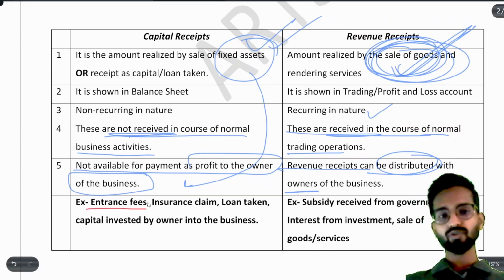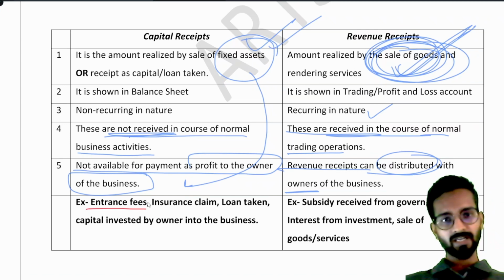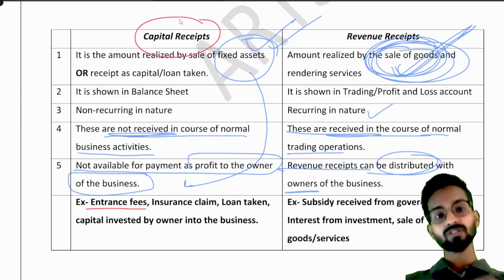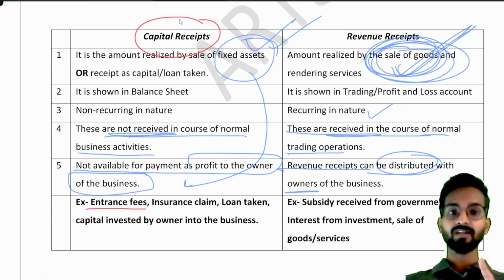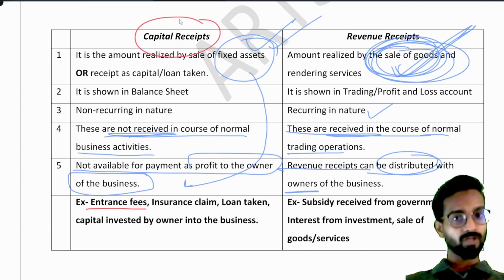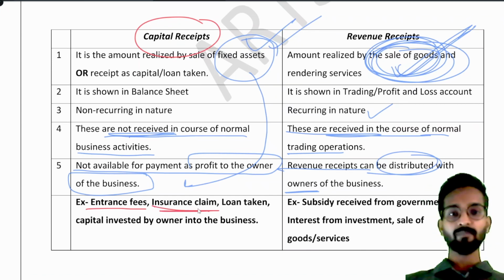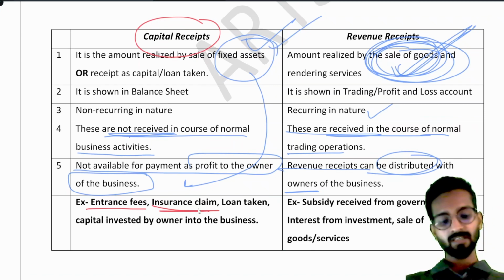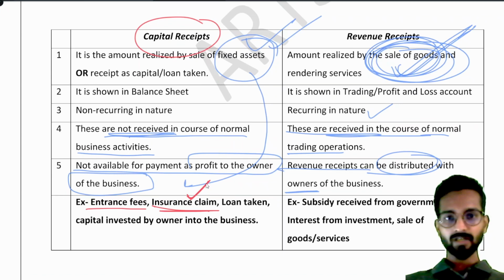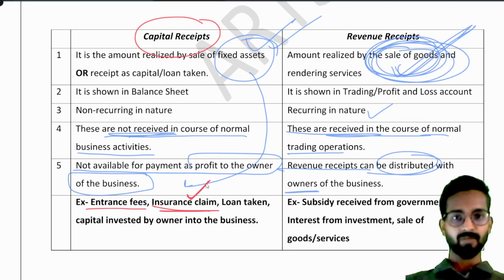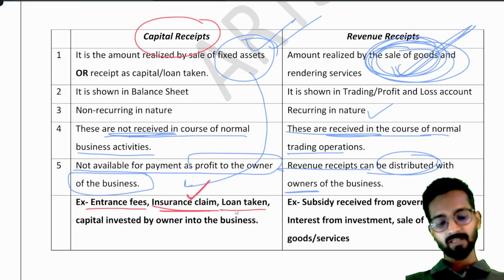Entrance fees. Suppose you have joined any club, you have to pay the entrance fees. Why is entrance fees a capital receipt for the club? Because the club will receive entrance fees only once from every person who is joining the club. Insurance claim. Whenever you have damaged your fixed asset or your vehicle, if you are claiming insurance for that, obviously you will claim insurance once only. It is not that you are claiming every day or every month. Understood? Loan taken, capital invested, that we have already discussed.